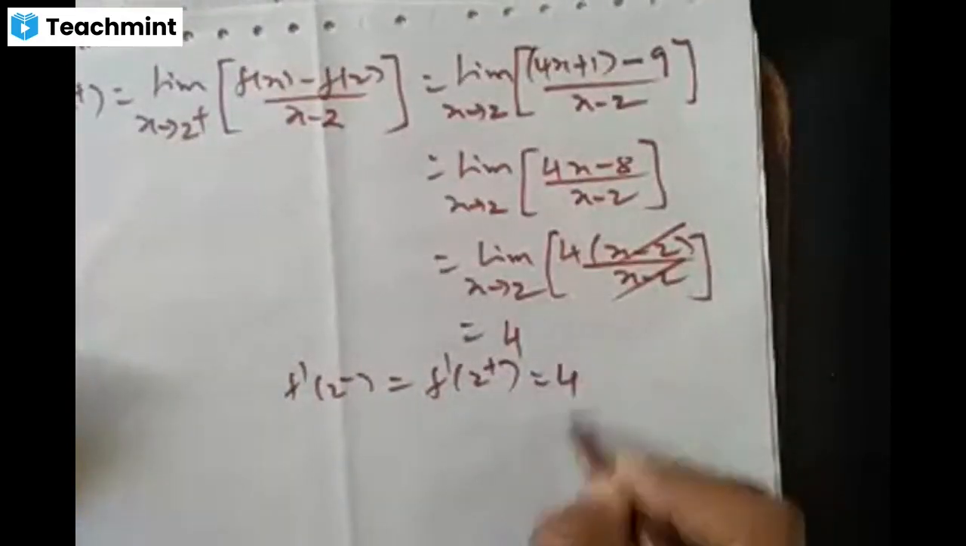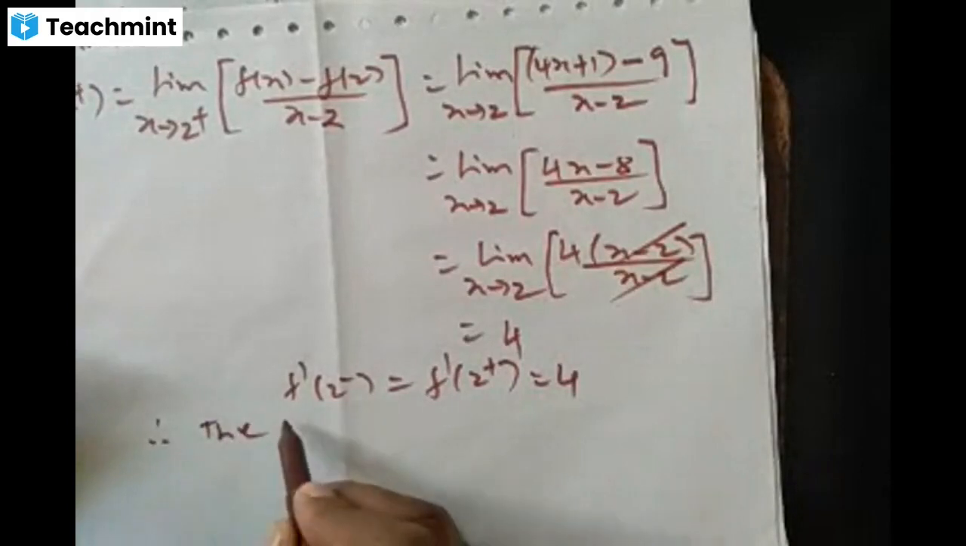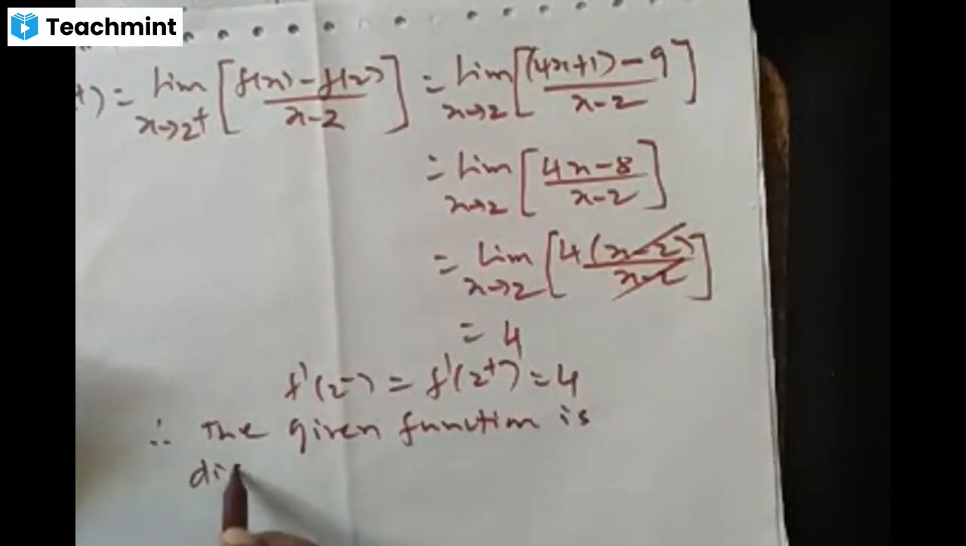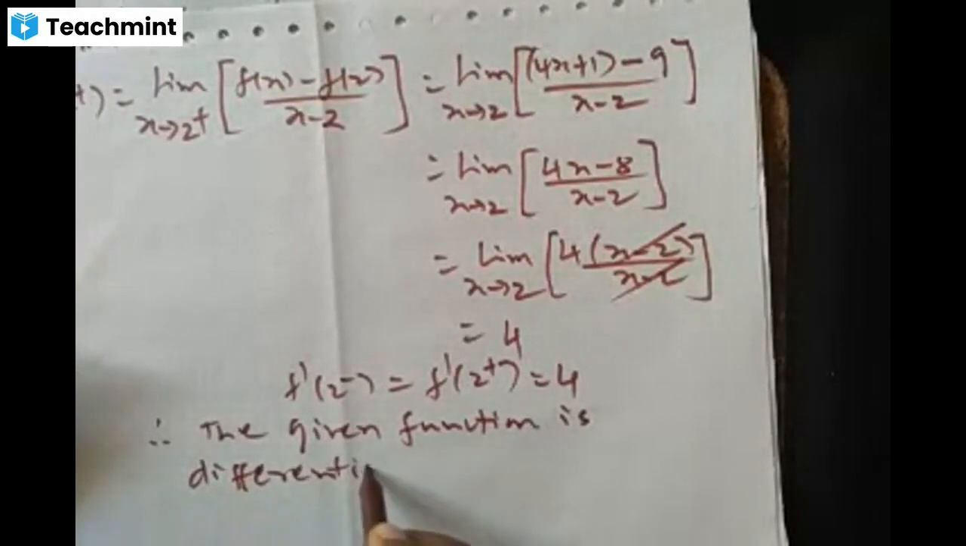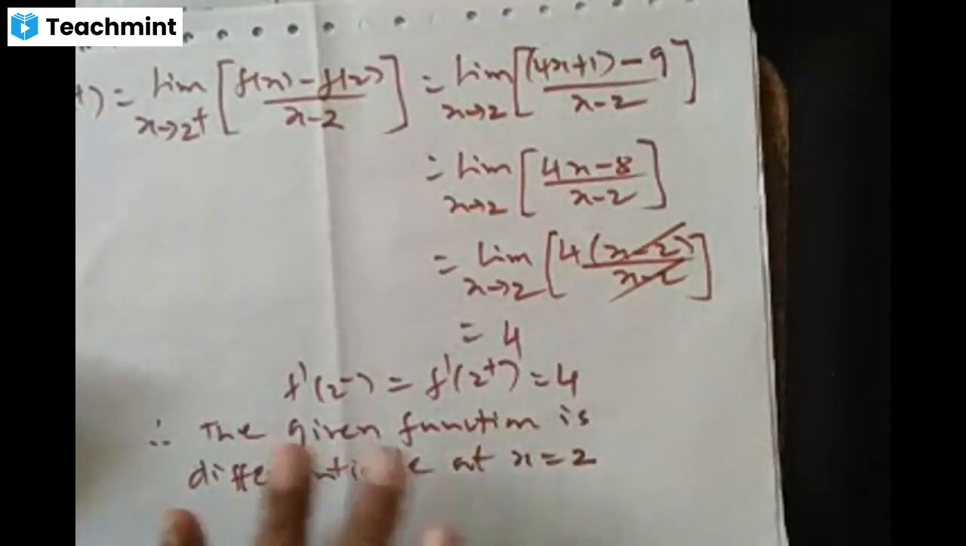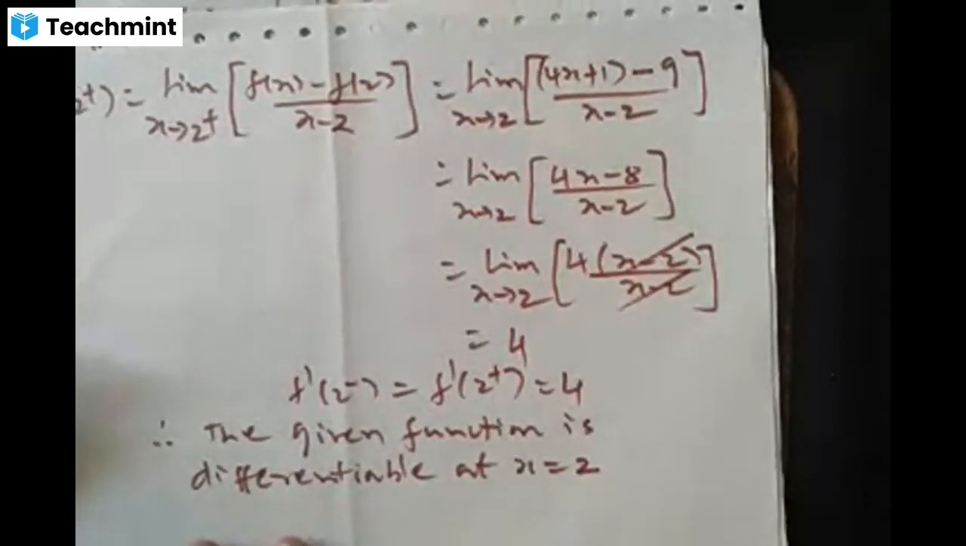So conclusion, therefore the given function is differentiable at x is equal to 2. Understood? Since the left hand derivative is equal to the right hand derivative of the function at that point, we conclude that the given function is differentiable at x is equal to 2.